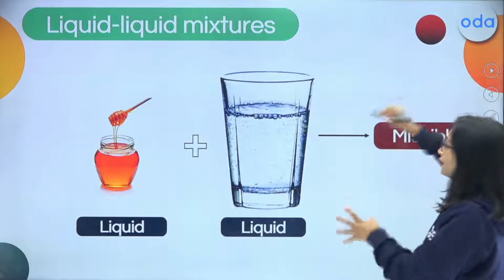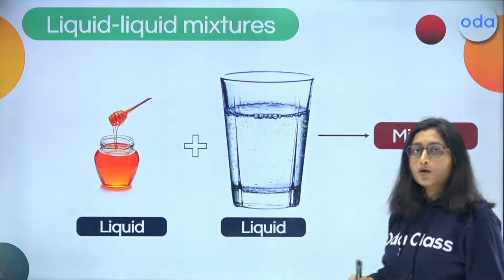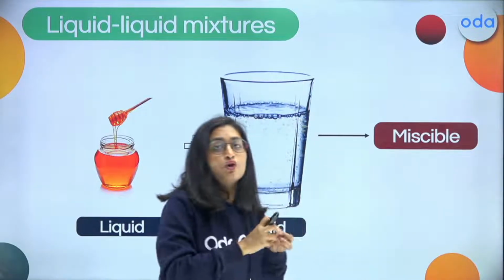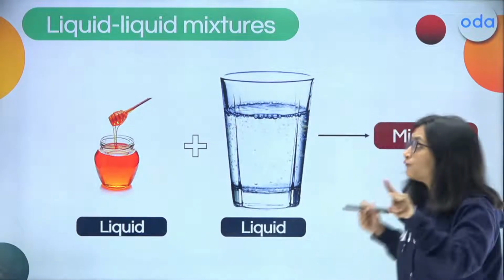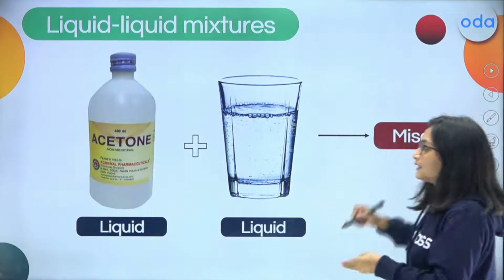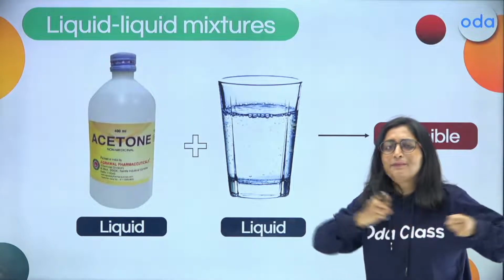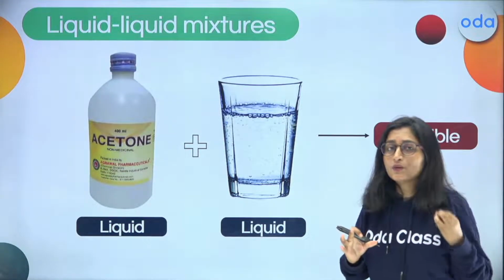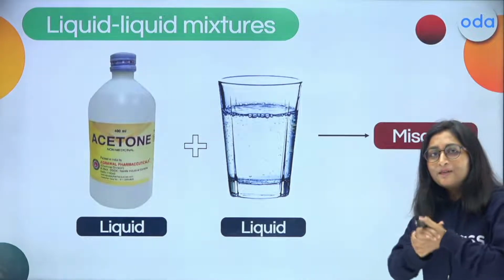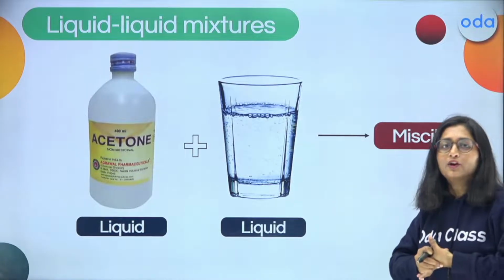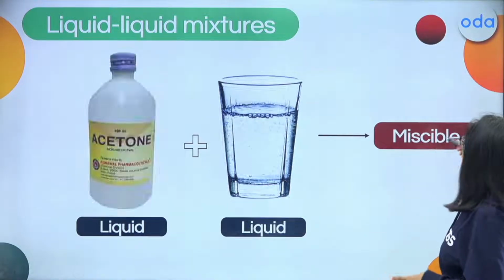As an example, if honey, which is also a liquid, mixes with water, it is going to give a complete mixture, a miscible liquid. Coming to the next example, when acetone is mixed with water, it is not going to show you that it is separate. No, you cannot distinguish between the two. When you look into the mixture, you will find that it is mixed completely, very firmly. They are mixed with each other, and that says it is a miscible liquid, right?